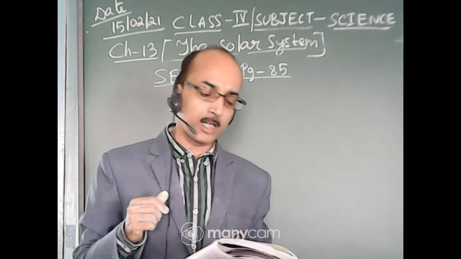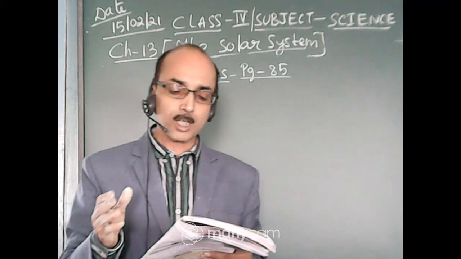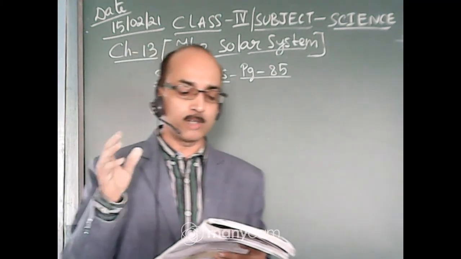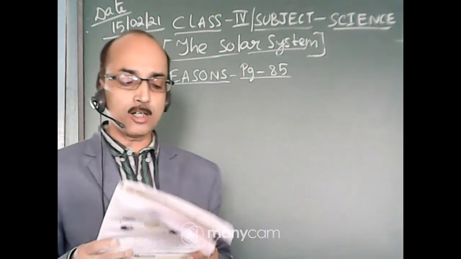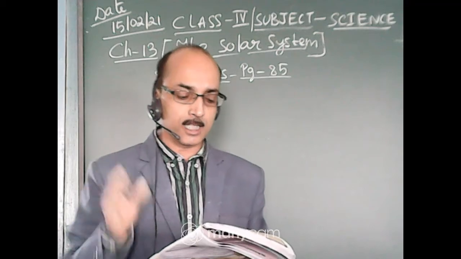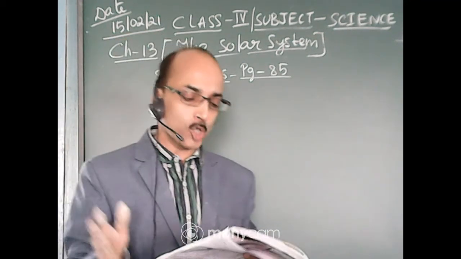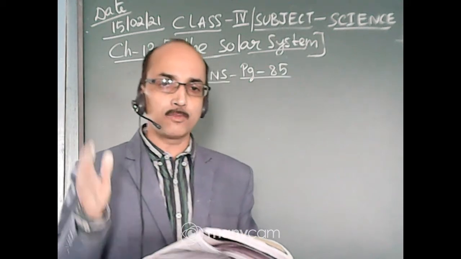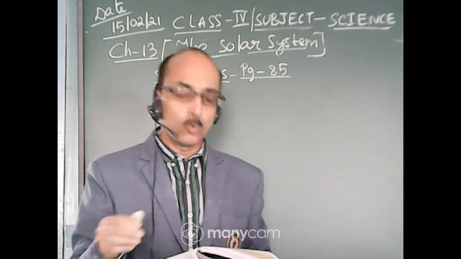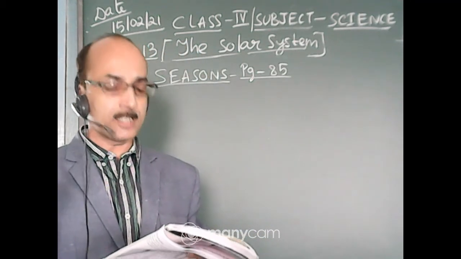Revolution, the movement of the earth around the sun, is called revolution. The earth takes 365 days and 6 hours to complete one revolution. This time period is called the solar year, and the revolution causes seasons. Then we have learned how days and nights are caused. The part of the earth facing the sun receives sunlight and has day. The other half, which is away from the sun, does not receive any sunlight and has night.